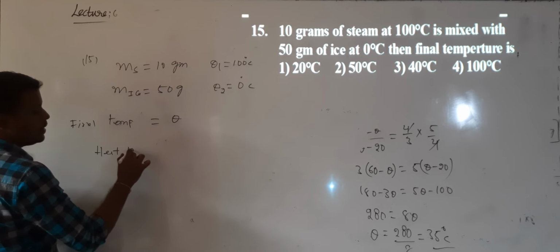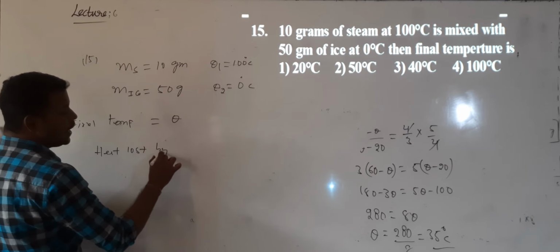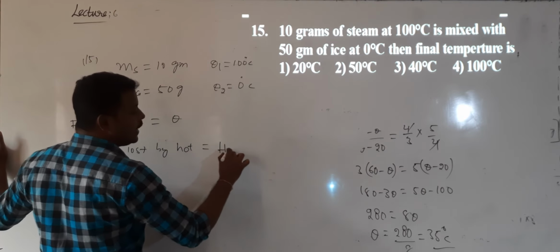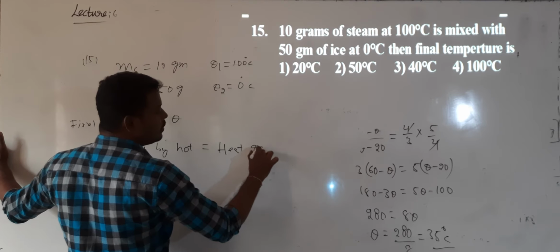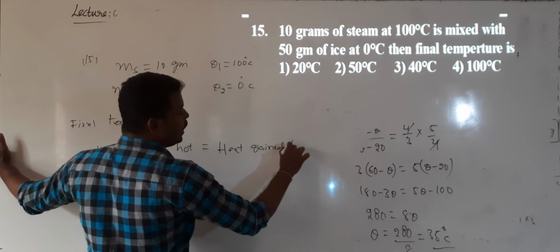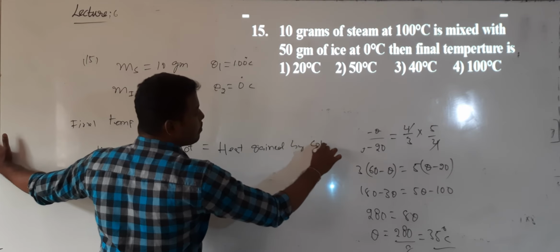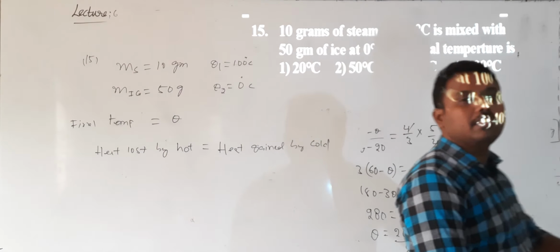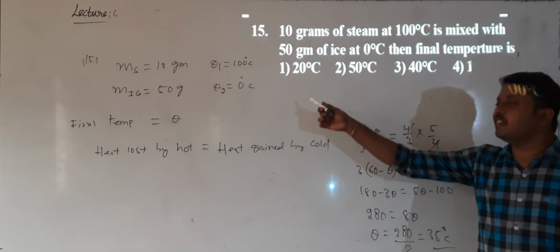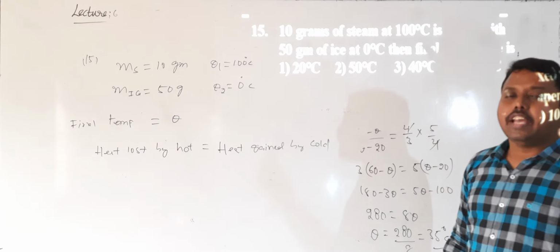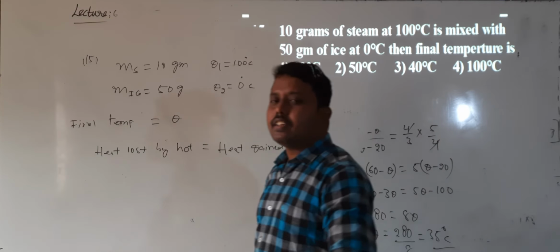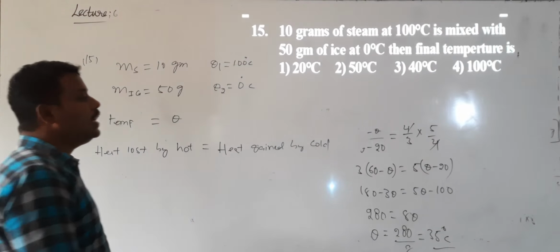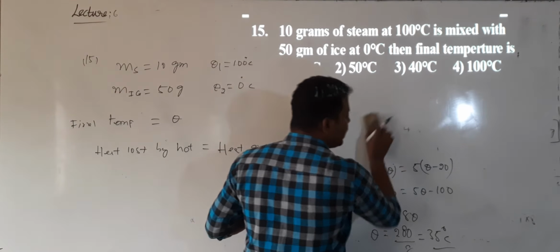Principle of method of mixtures. Heat lost by the hot body will be equal to heat gained by the cold body. You can remember an important point. If the steam mass and ice mass are both the same, as we discussed in the concept, if m grams of ice at 0 degrees is mixed with m grams of steam at 100 degrees, the final temperature of the mixture is 100 degrees only.